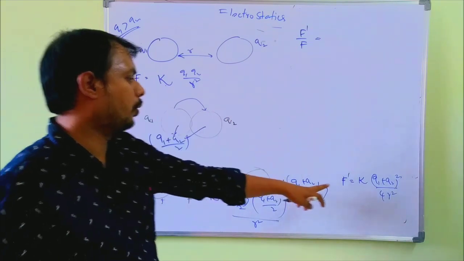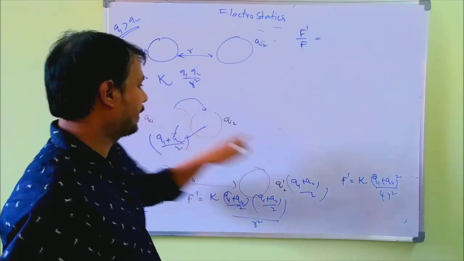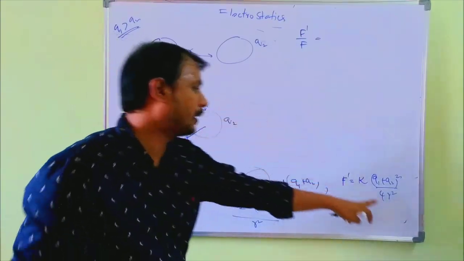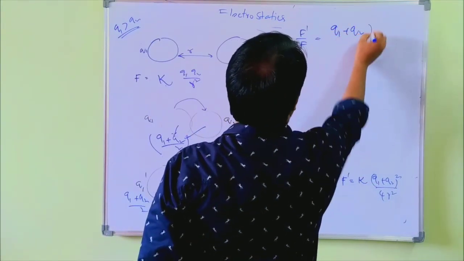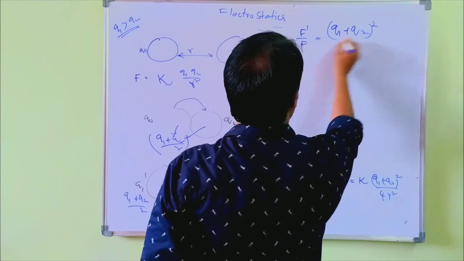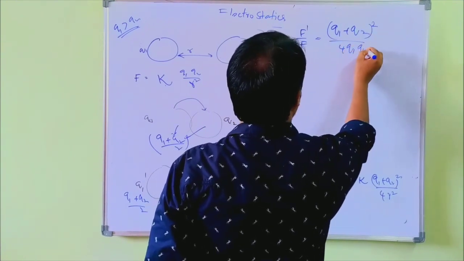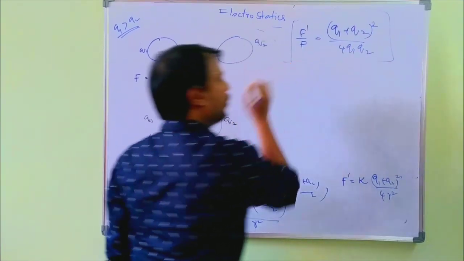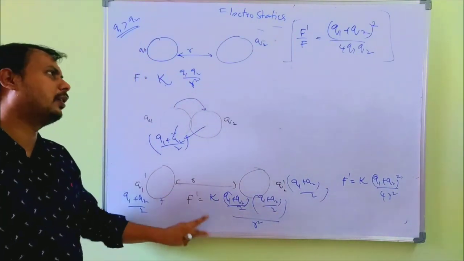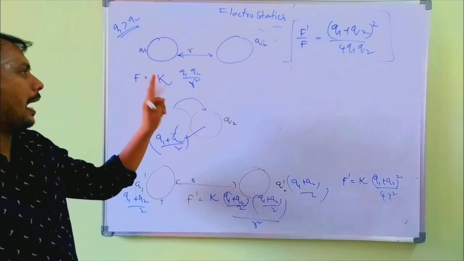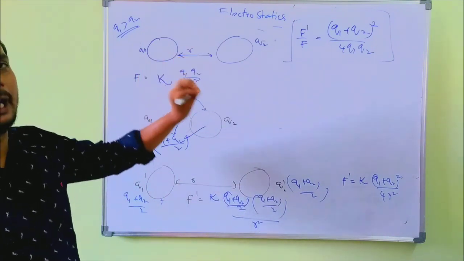Now taking the ratio F dash by F, K is cancelled, R square is cancelled, then the remaining is Q1 plus Q2 whole square by 4 Q1 Q2. So this is the ratio of the force after contacting the spheres to before contacting the spheres, F dash by F.